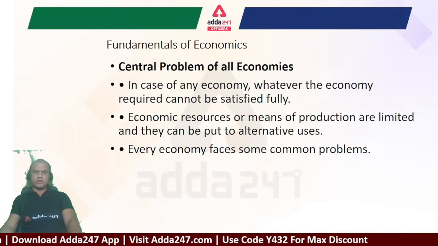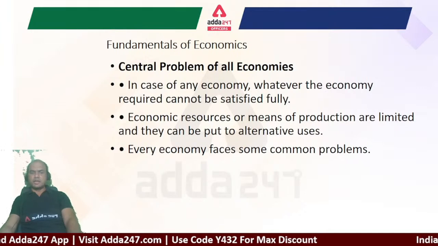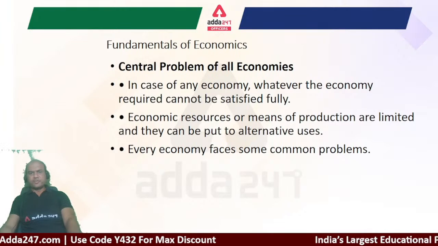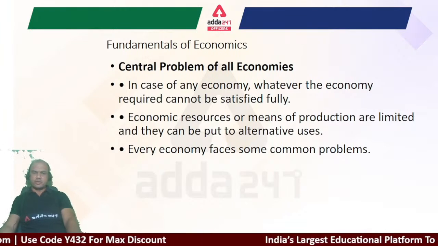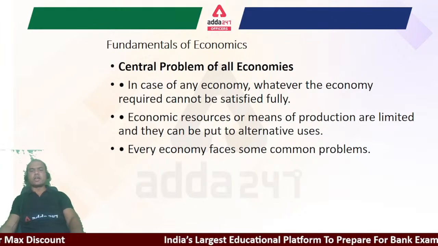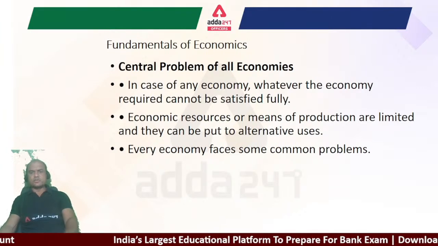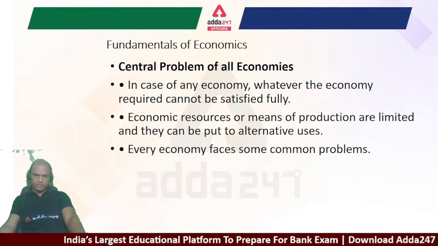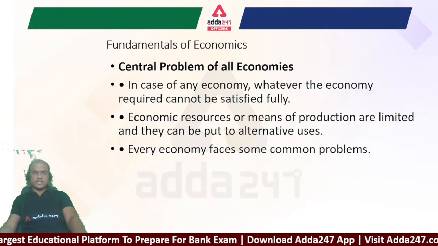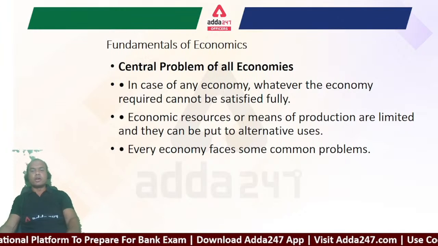Economic resources or means of production are limited and they can be put to alternative uses. Economic resources basically means money. Money is always limited for individuals, for organizations, for countries, everywhere. And the important part about resources is that they can be put to alternative uses.